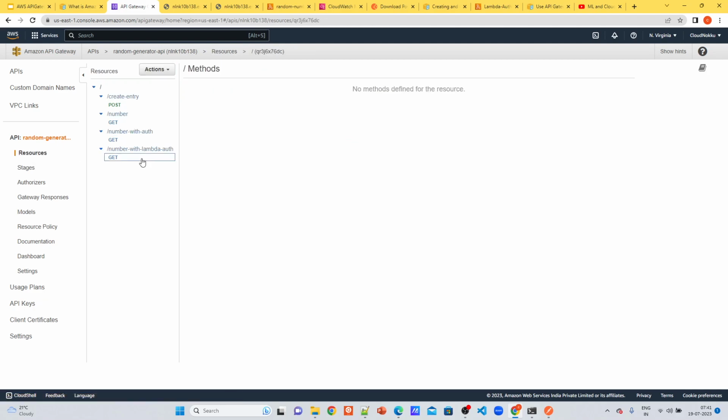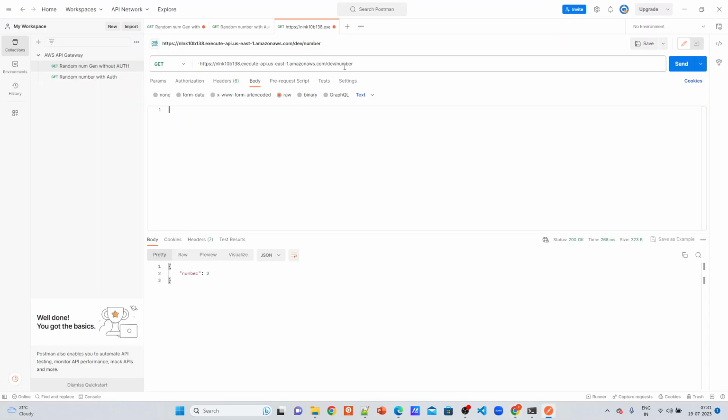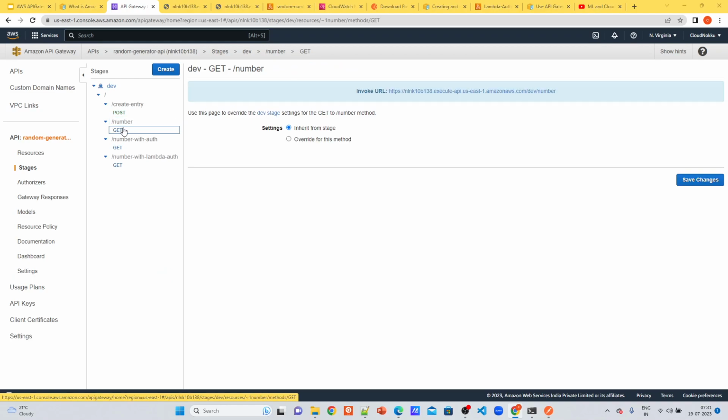When the API is triggered, it will come to this resource level, because this is the one which we triggered, and since we are operating on the GET method, it will trigger this GET method.